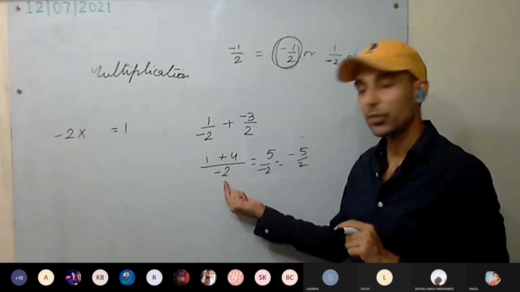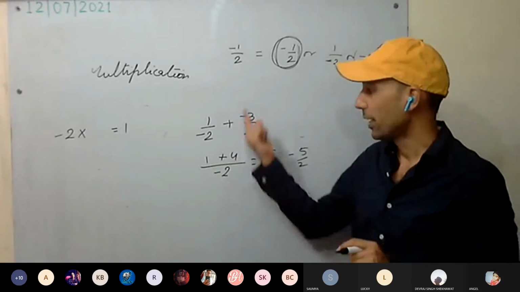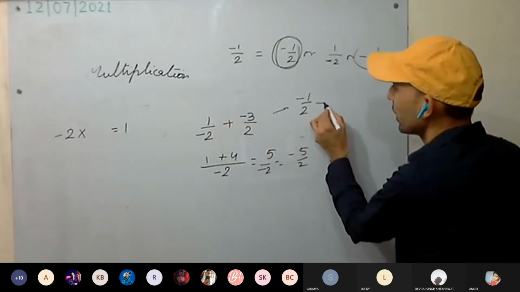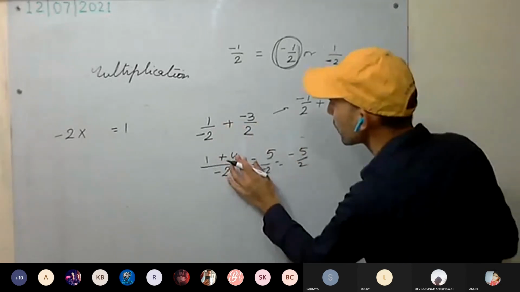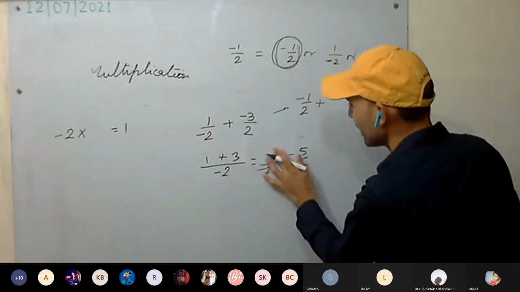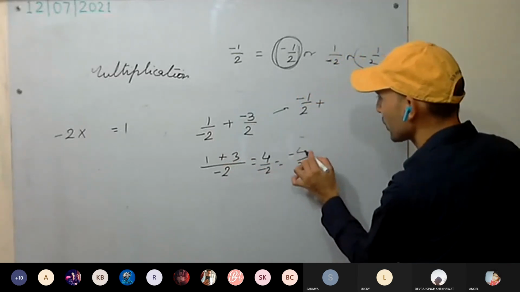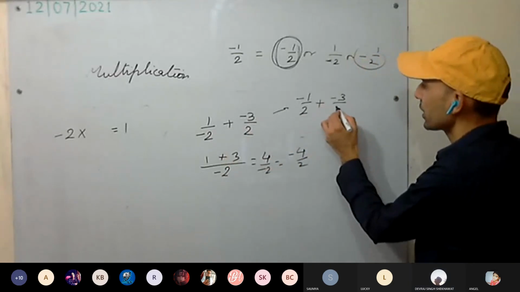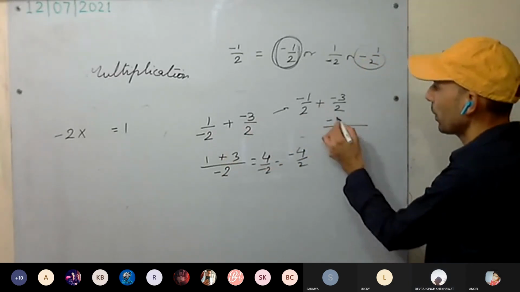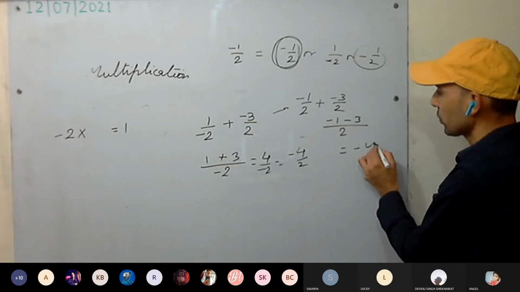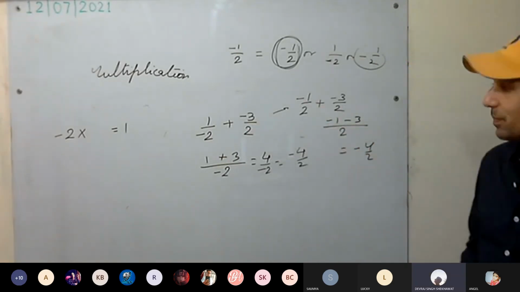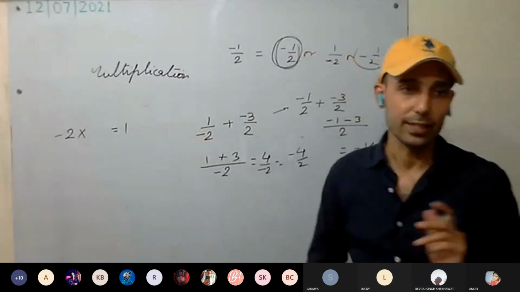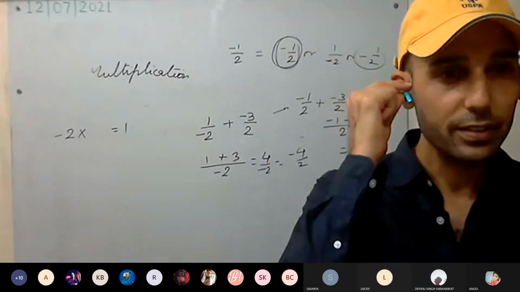Okay. Now see here, it was a little bit difficult. Now see how easy it becomes if I write minus 1 by 2 plus, okay, 1 minute. It was 3 only, by mistake I wrote 4. Sorry for that. So minus 1 by 2 plus minus 3 by 2. Take the LCM 2: minus 1 minus 3 is minus 4 by 2. It was more easy. Yes, sir. So the negative sign, always keep it with the numerator.